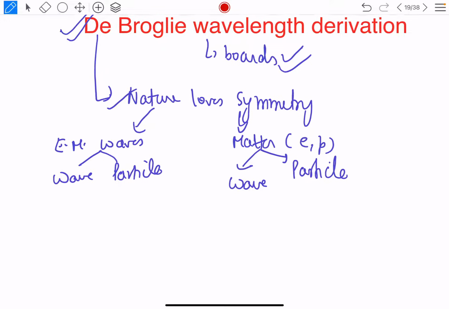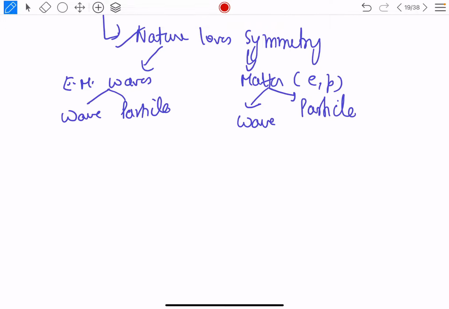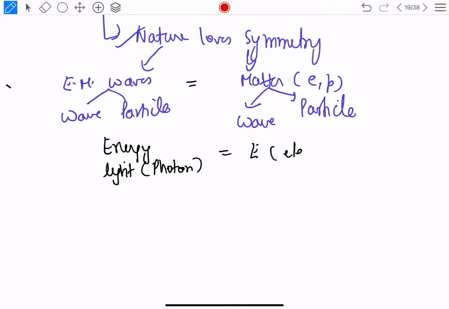Alright. So if we say nature loves symmetry, that means this is derived from the energy. If both particles and matter are equated, because both have a dual nature, then the energy associated with the particle of light, which is basically the photon, should be the energy which is associated with the particle here, which is the electron.